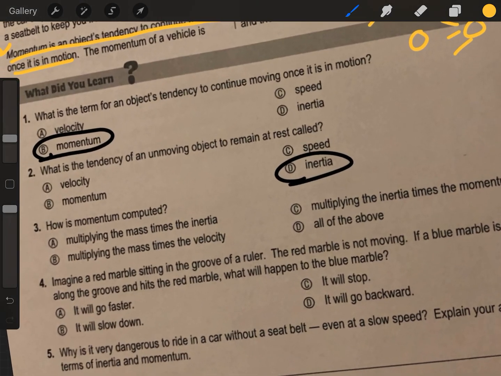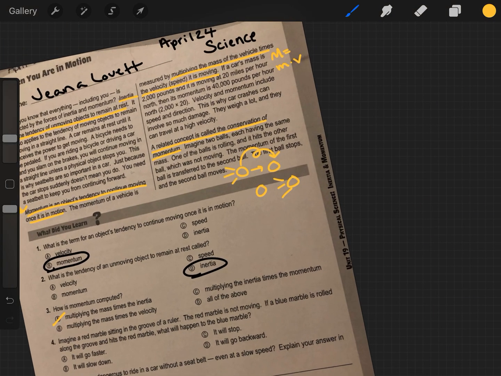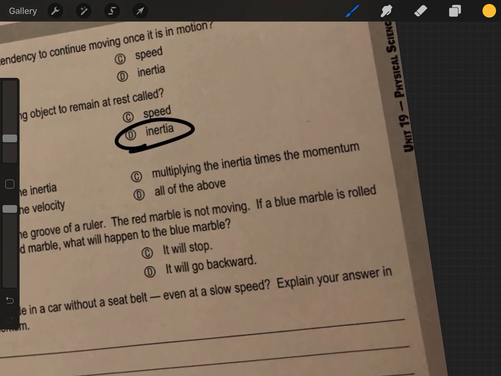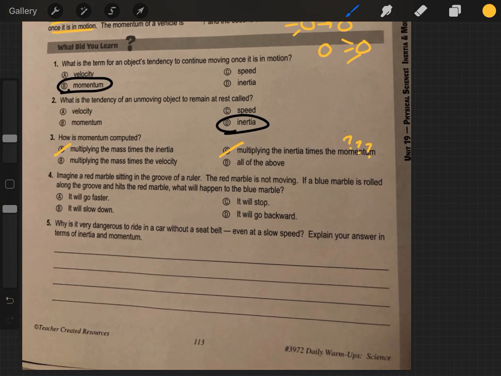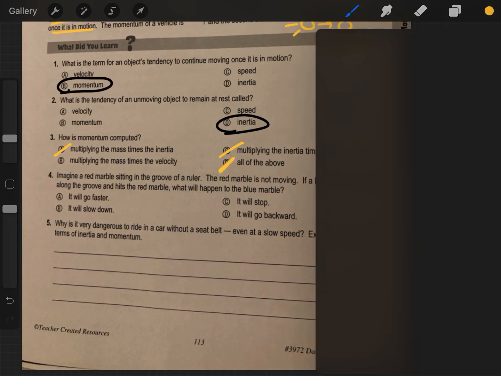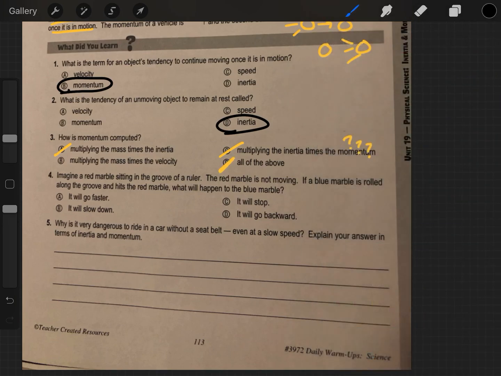Now, A, did we talk about inertia? No, A is incorrect. B, mass times velocity? Ding, ding, ding. But let's check the rest because we have this all of the above stuff going on. C, multiplying the inertia times the momentum. Well, no, we are looking for the momentum. C is incorrect. And since C and A we know are wrong, it can't be D. That means our answer is most definitely, without a doubt, B.